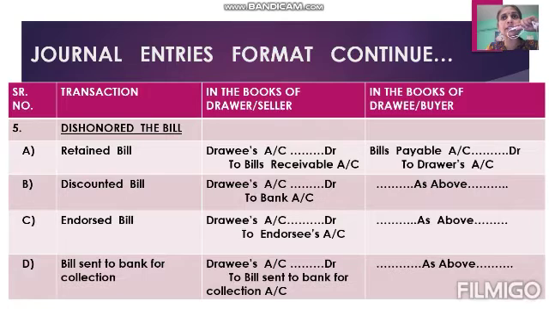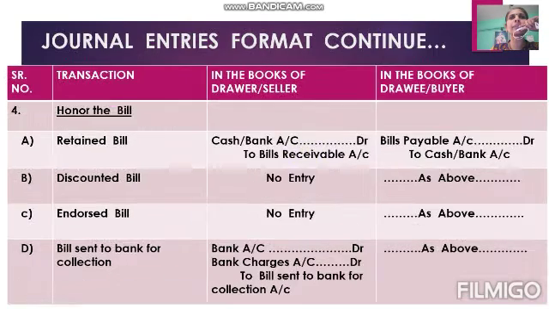Why is drawee's account debit? Because drawee again becomes the debtor of the drawer. Drawee's account debit to bills receivable account. And the entry in the books of drawee is bills payable account debit to drawer's account. This is just the opposite entry of acceptance. Do you remember the entry for acceptance of the bill?